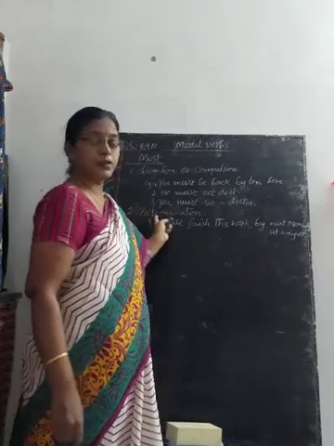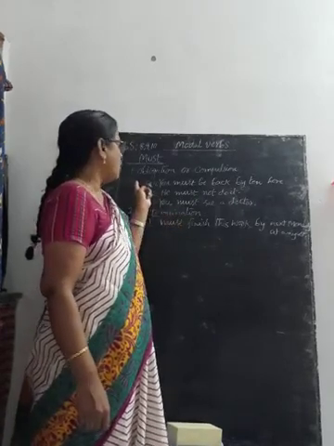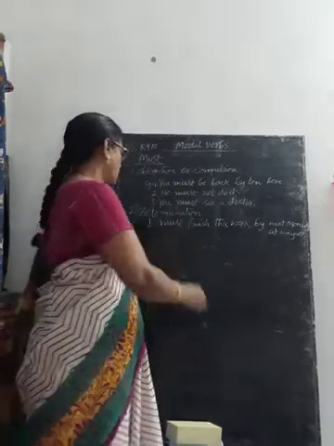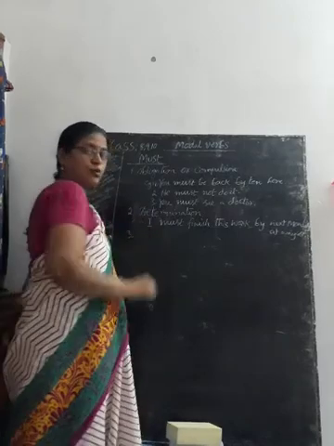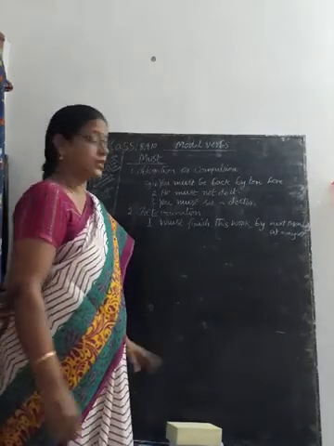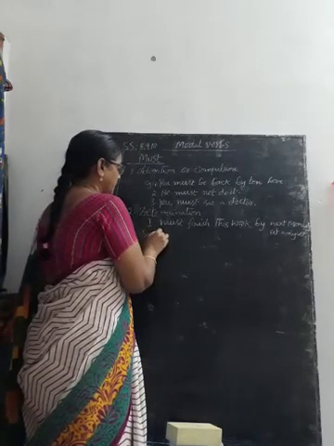Modal auxiliary verb must is used to express obligation or compulsion, to express determination, and point number 3, to express some strong possibility.